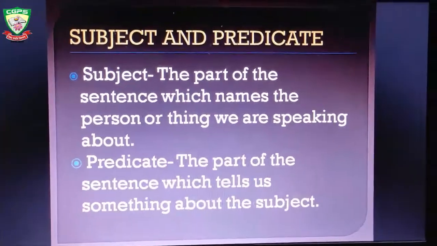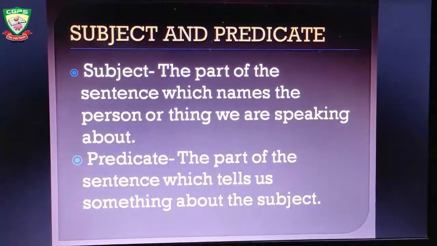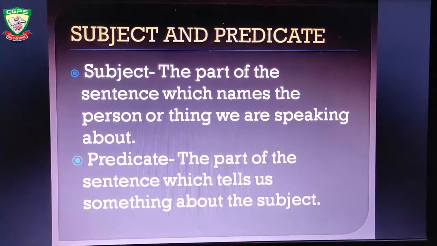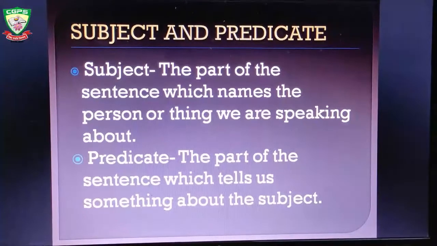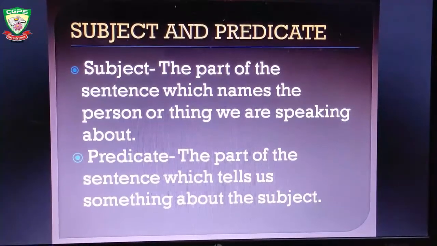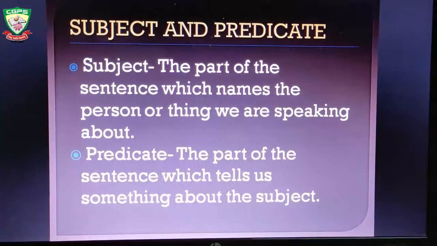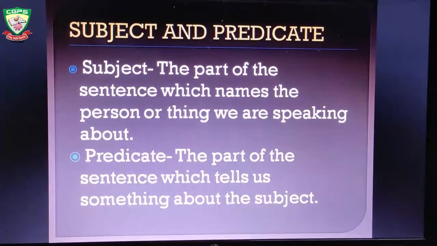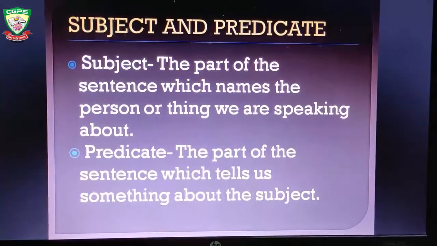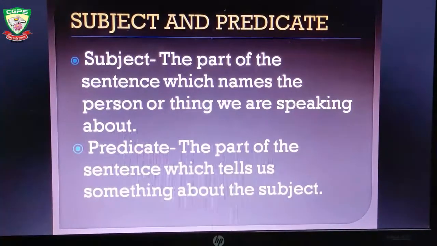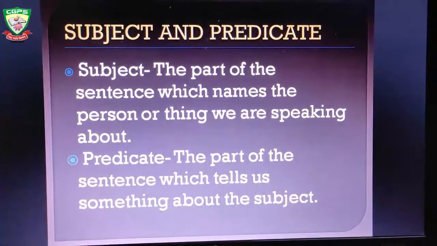So what is a subject and a predicate? The part of the sentence which names the person or thing we are speaking about is the subject. Like in the first sentence, he is playing football. He is the doer of the action, and is playing football is the predicate. The predicate is the part of the sentence which tells us something about the subject. So, is playing football is telling us something about the subject, he. So, now it is clear what is the subject and predicate.